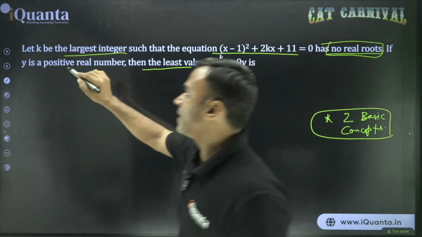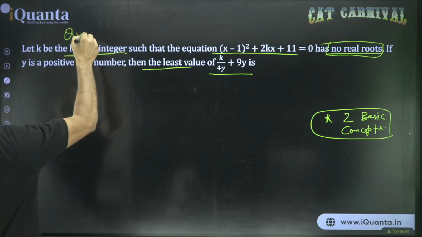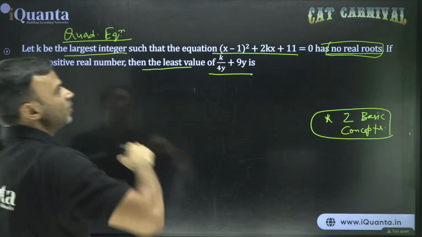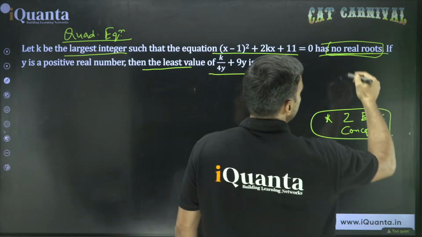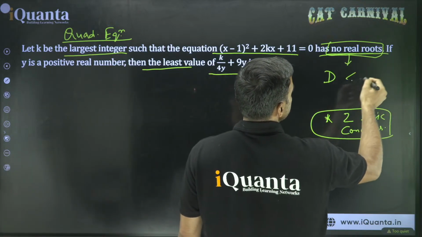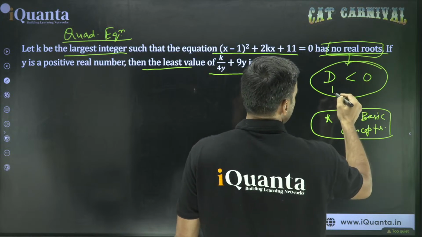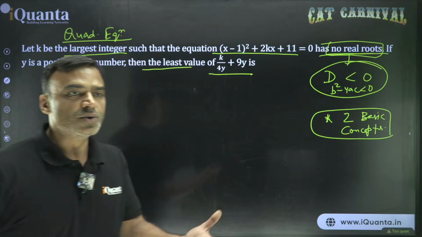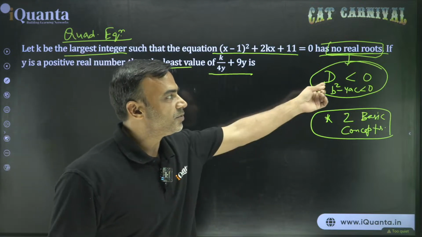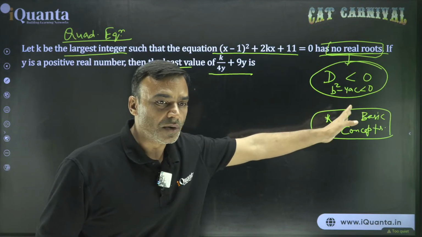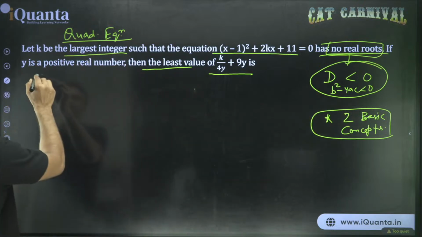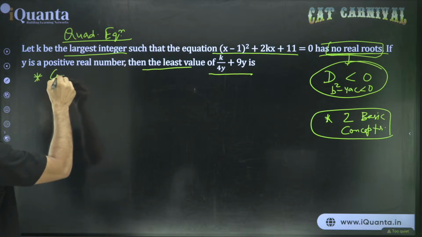But the moment I say quadratic equation, does it help you to recall something related to no real roots? This is about D less than 0. Discriminant b square minus 4ac less than 0. है ना? If a quadratic has no real roots, it has to have this situation, b square minus 4ac less than 0. Now, that should tell you first thing is that get the equation into the general form.